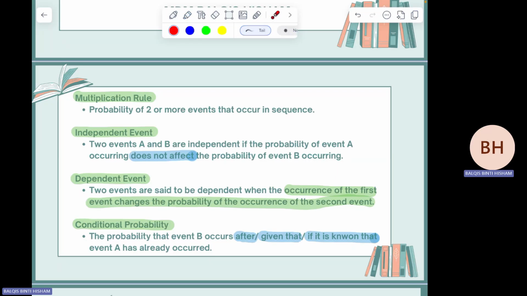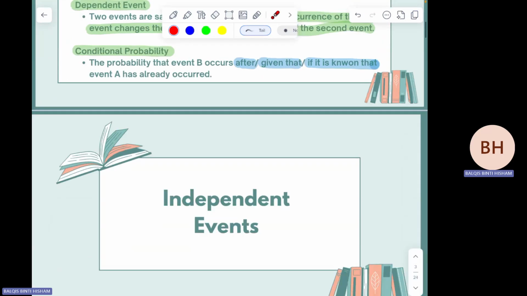Okay. So basically this one you have to know the concept only because you have learned in the first subtopic 2.1 counting rules. So this is the three things that we want to go through in this subtopic. So madam go through one by one. The first one is independent events.